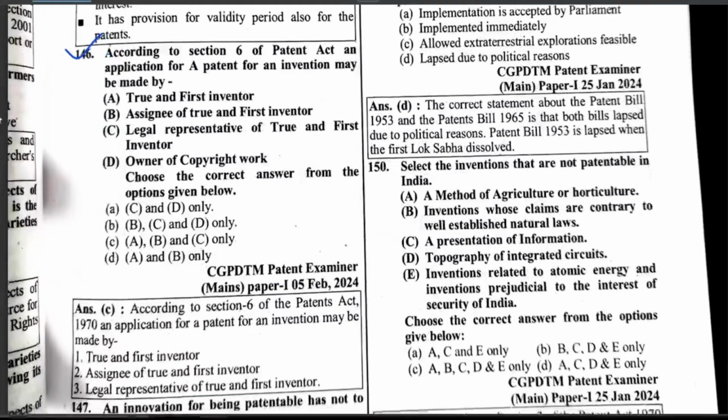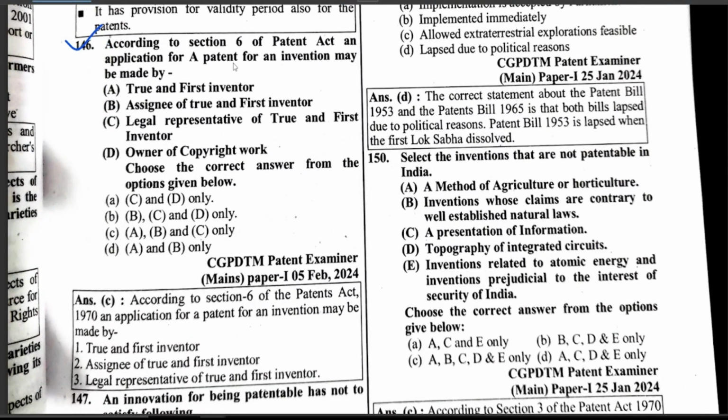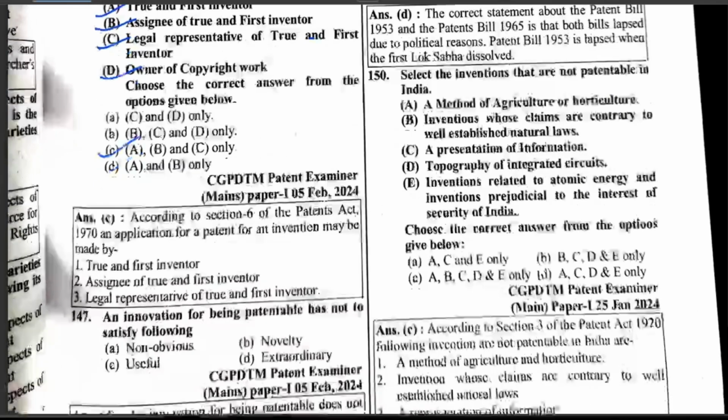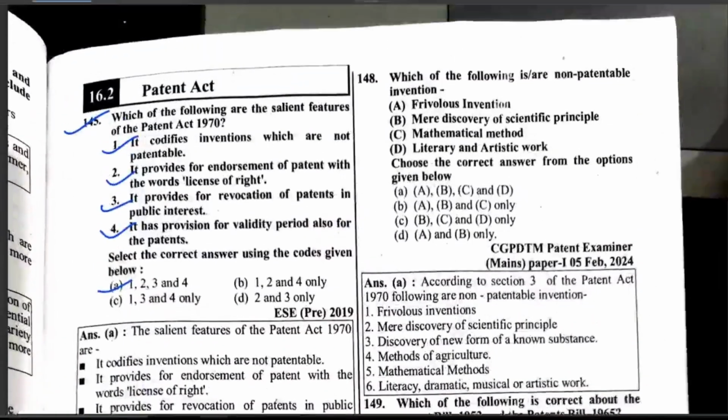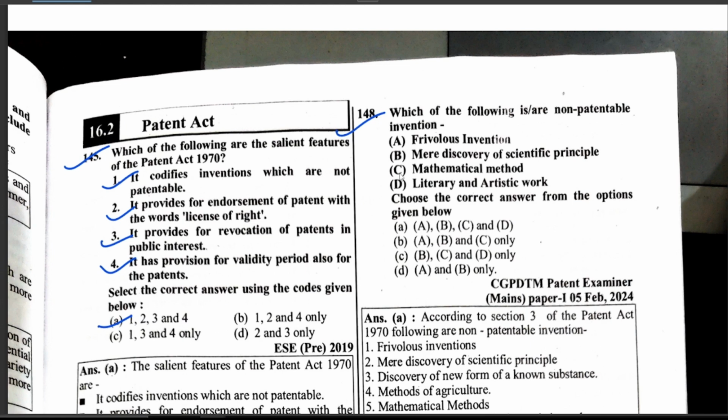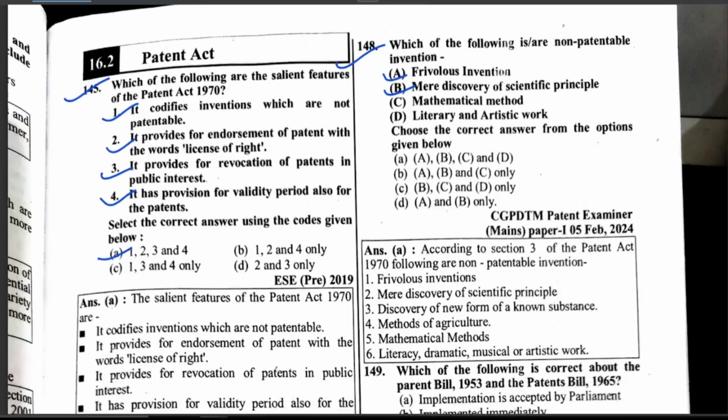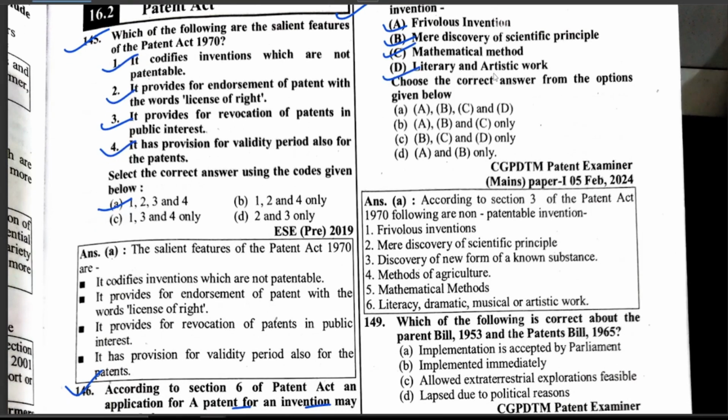According to Section 6 of the Patent Act, an application for a patent for an invention may be made by the true and first inventor, an assignee of the true and first inventor, or the legal representative of the true and first inventor, or the owner of copyright work. Hence, ABC is correct. Which of the following is a non-patentable invention? Mere discovery of a scientific principle, mathematical method, literary or artistic work. Hence, ABCD is correct.